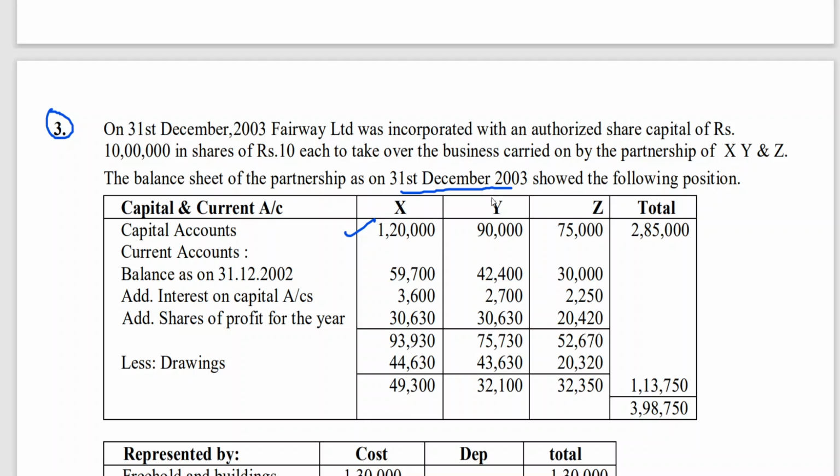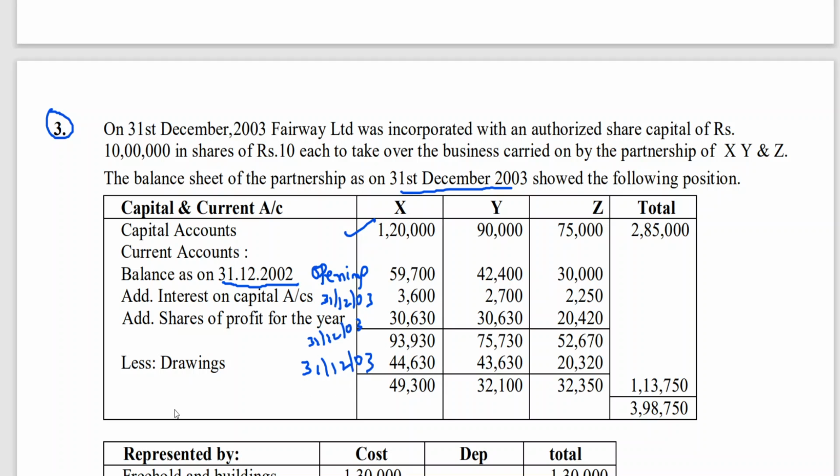Now the important point you should know is that this is the balance sheet of the partnership firm as on 31st December 2003, whereas the current account balances are as of 31st December 2002, which means this is the opening balance. This is interest that has been added during the year, then profit, then drawings up to 31st December 2003.